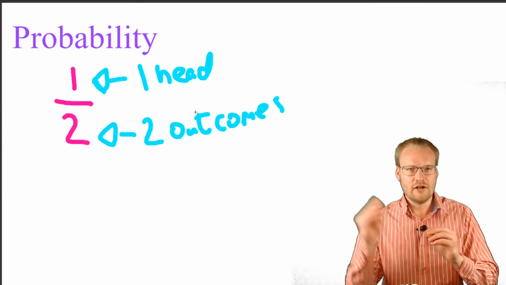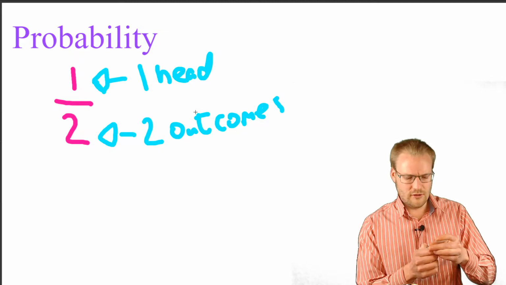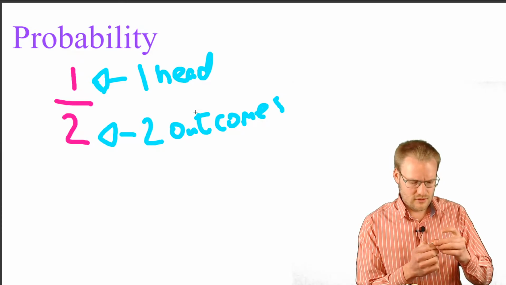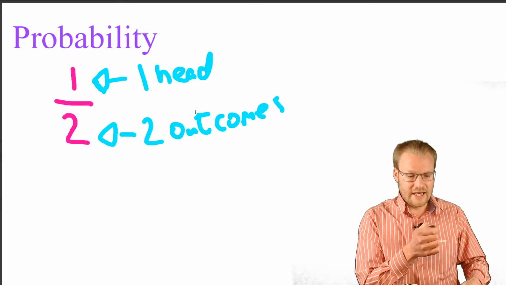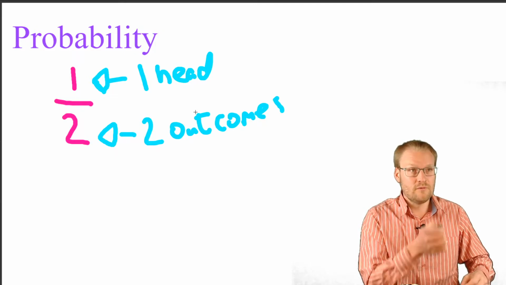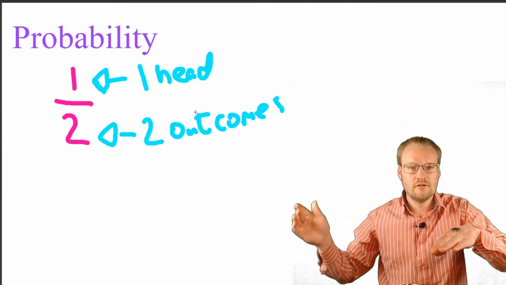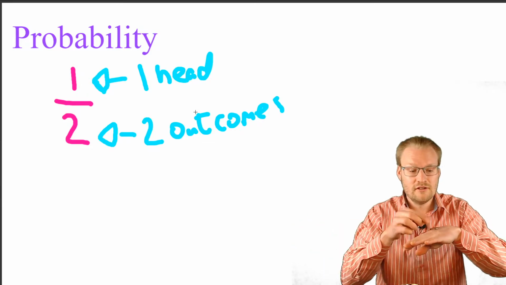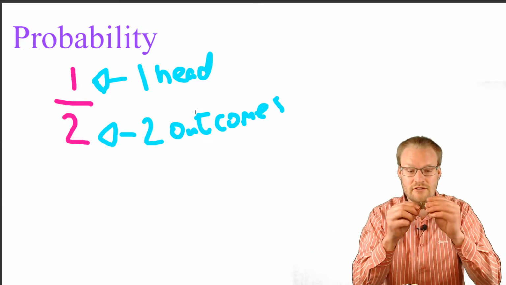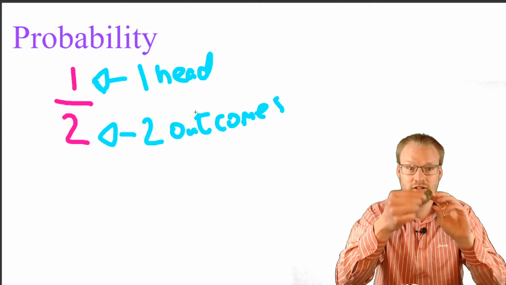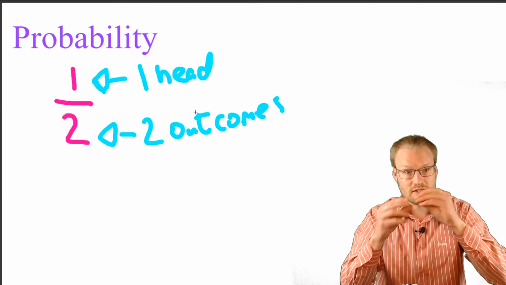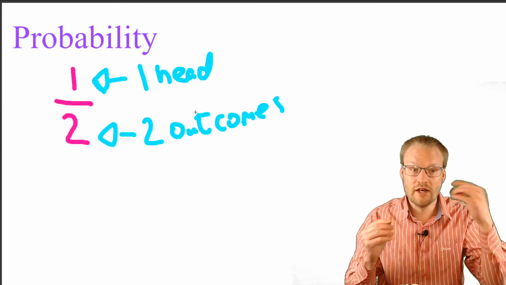Okay, round 2. What's the probability that I get a head when I flick the coin now? Still a half. Each time I toss the coin, there's one head and there are 2 possible outcomes, heads or tails. So therefore, it's a half.